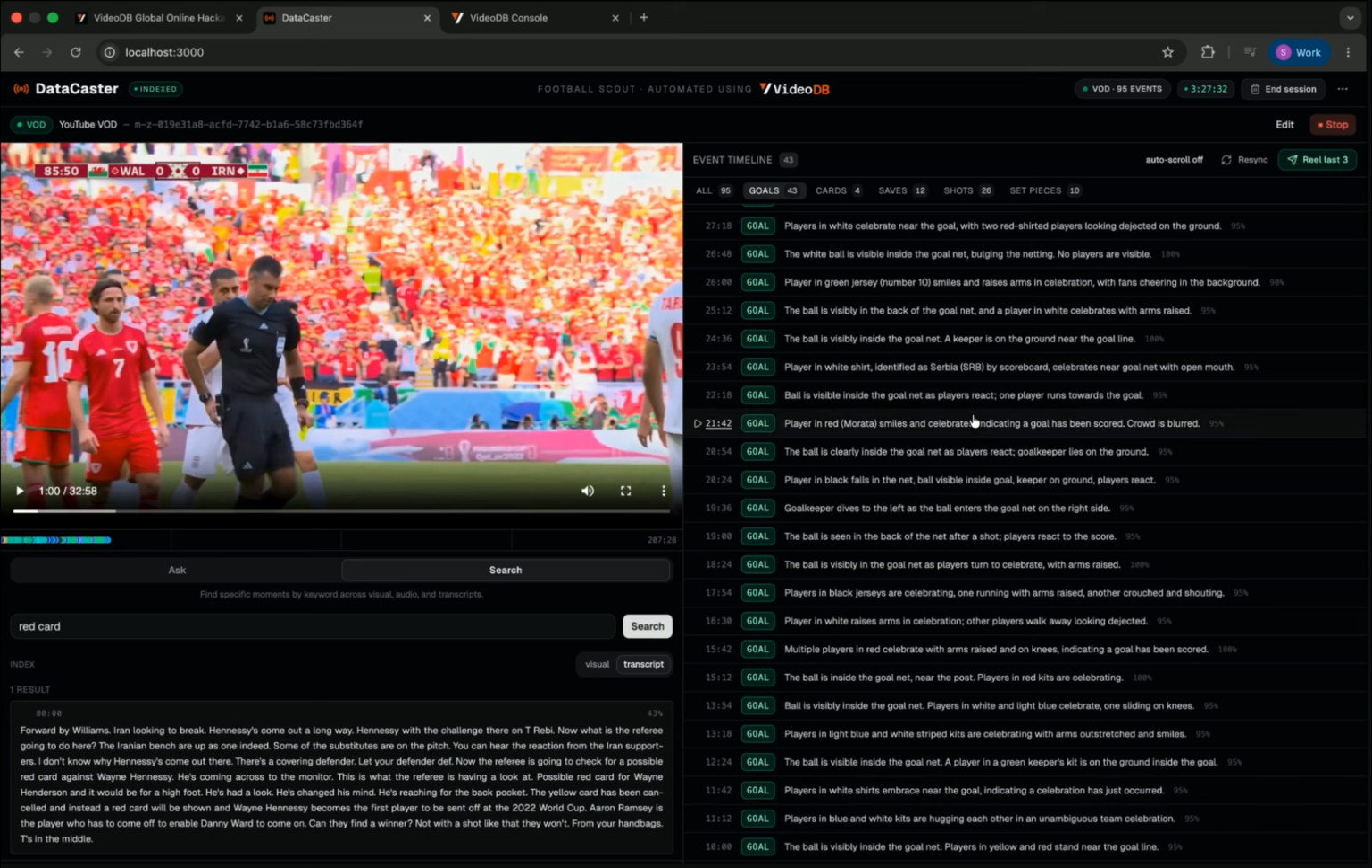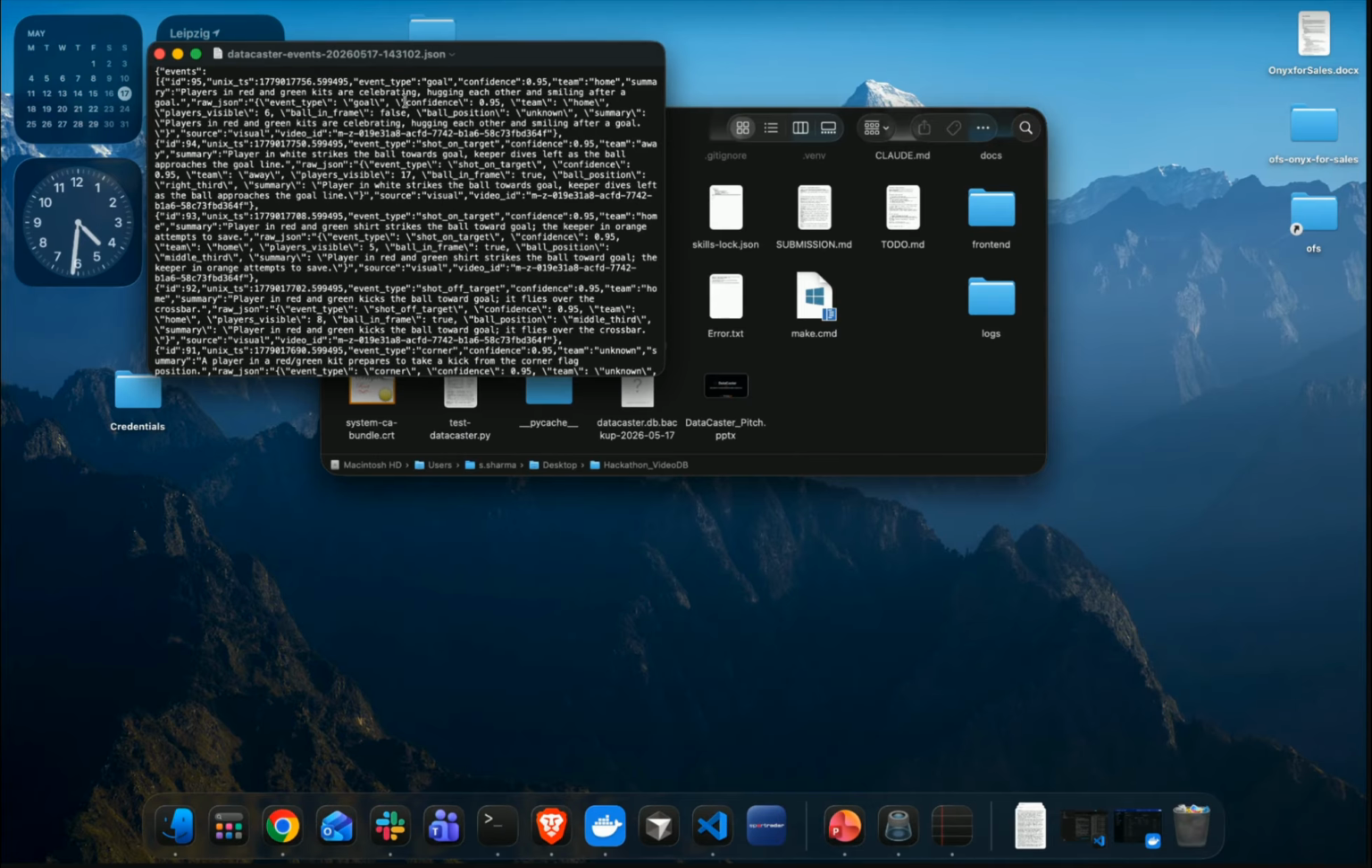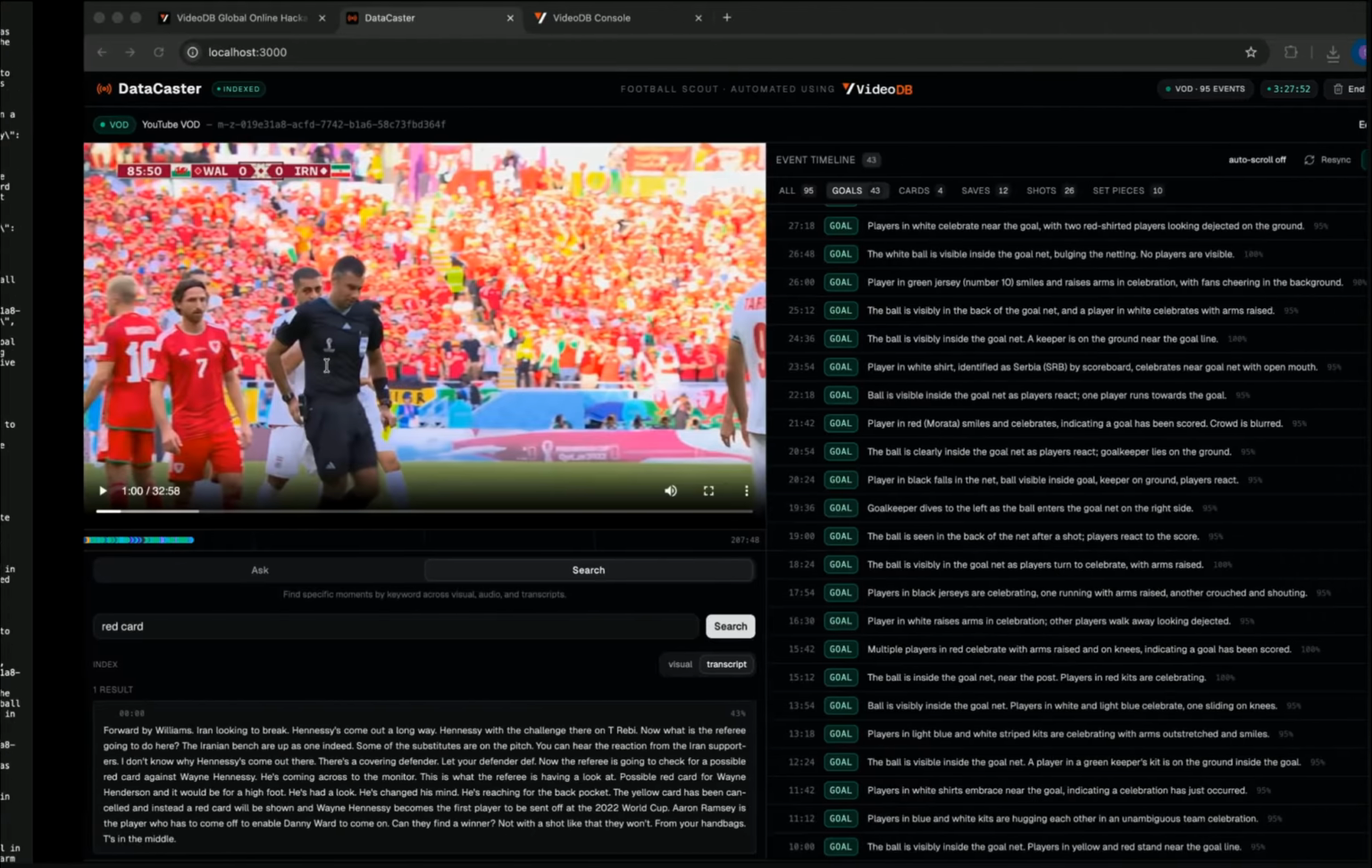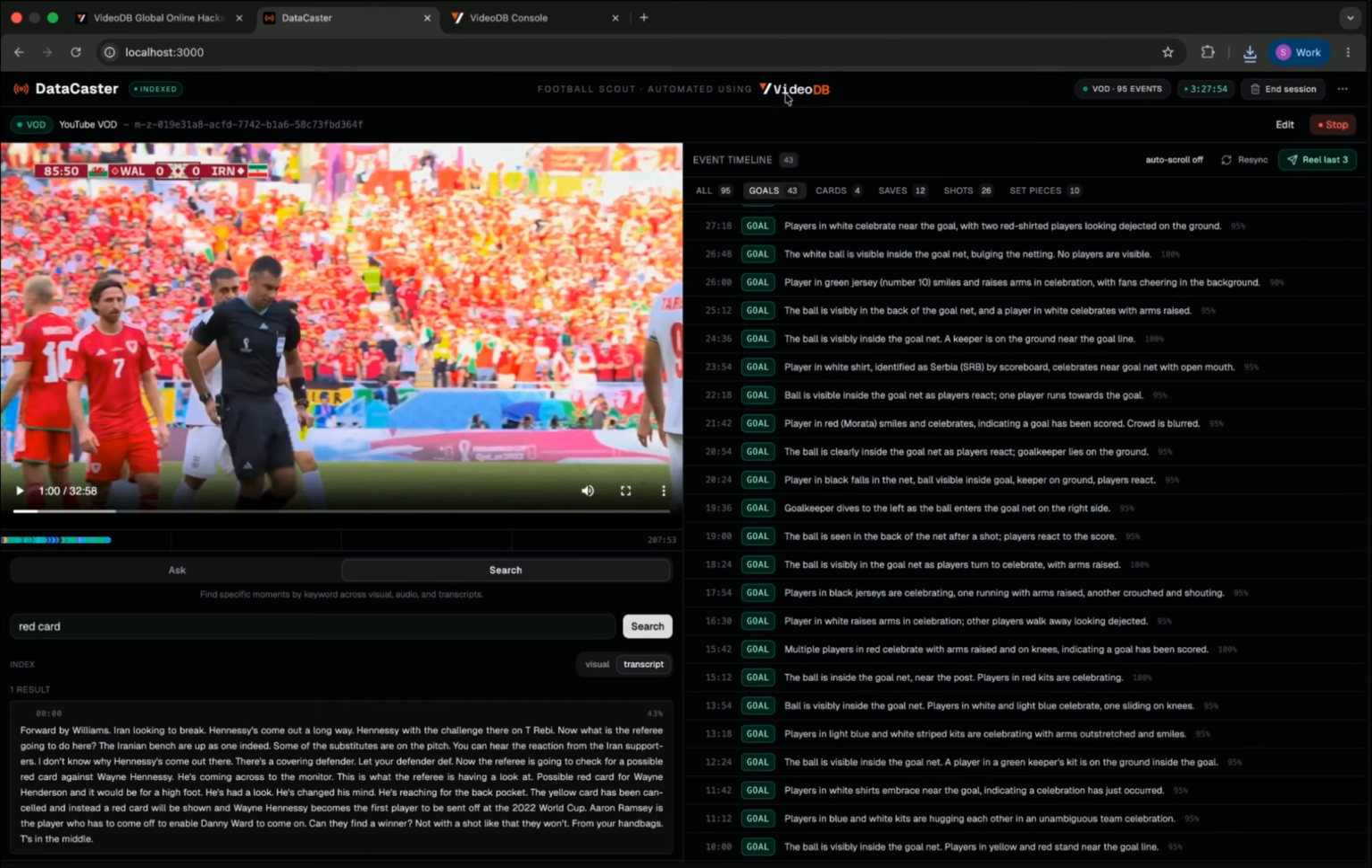So let's close it. And in the end, if I want to export it as a JSON file, I can come here and click on it, and there we have our JSON file. It includes all the information about all the events, which is really cool. So we don't have to do anything manually. Everything is done by VideoDB basically.